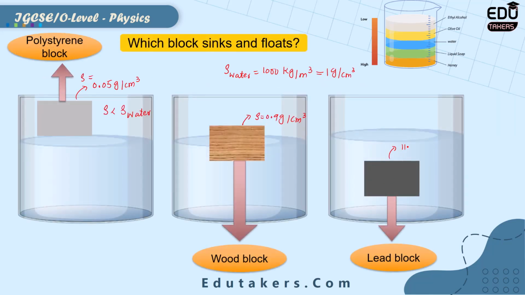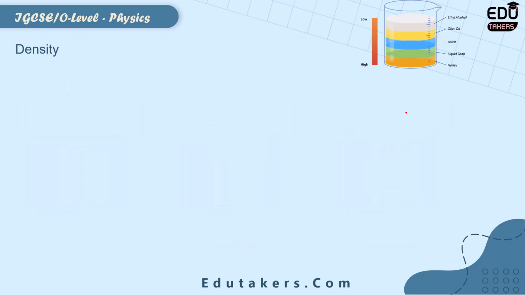This block has density 11.3 gram per cubic centimeter. So this density is basically larger than the density of water. When the density of the object is larger than the density of liquid, that's why the lead block sinks in the water and the polystyrene block floats over the water, because the density of that block is smaller than the density of the water. So its explanation is given in the next slide.